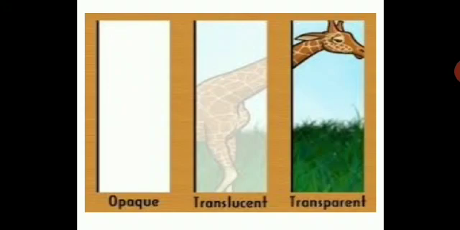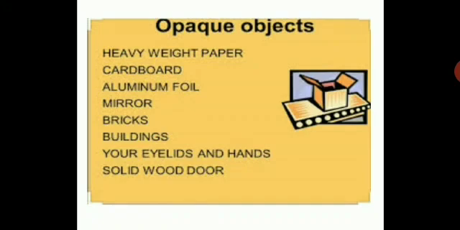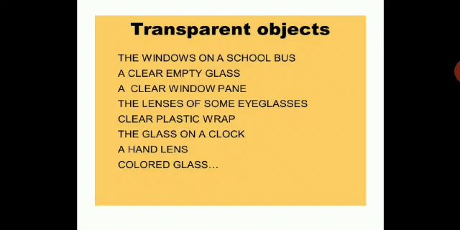Opaque: you just can't see the remaining body part of the giraffe, because it's completely opaque and light can't pass through it. So this concept with this example should be very clear to you, children. Opaque objects: you can have a heavyweight paper as an example. Cardboard, aluminum foil, mirror, bricks, buildings, your eyelids and hands, solid wood door, all these are good examples of opaque objects.